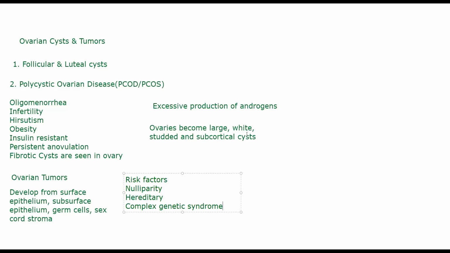All right, now coming to tumors of surface epithelium. We'll discuss them one by one. Tumors of surface epithelium constitute around 60 to 70% of all ovarian neoplasms. So these are one of the most common types of tumors, and 90% of all malignant ovarian tumors will be arising from surface epithelium. So surface epithelium tumors are the more common ones.